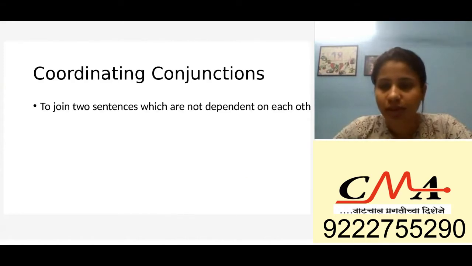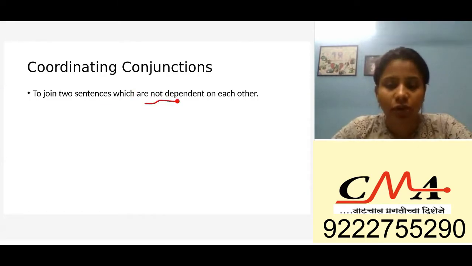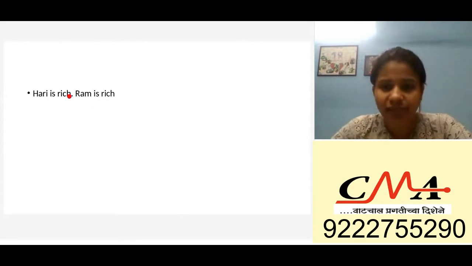What are coordinating? Coordinating are the basic conjunctions that are used to join two sentences, and basically they're used to join sentences which are not dependent on each other. So even if you do not join these sentences, it's very fine, because both the sentences are very independent of each other. So if my sentence is Harry is rich and Ram is rich, okay, I don't have to join them. They are very independent in themselves. But now, because I don't have to repeat this word rich, I will say Harry and Ram are rich. Okay, what is important is to place are after it.